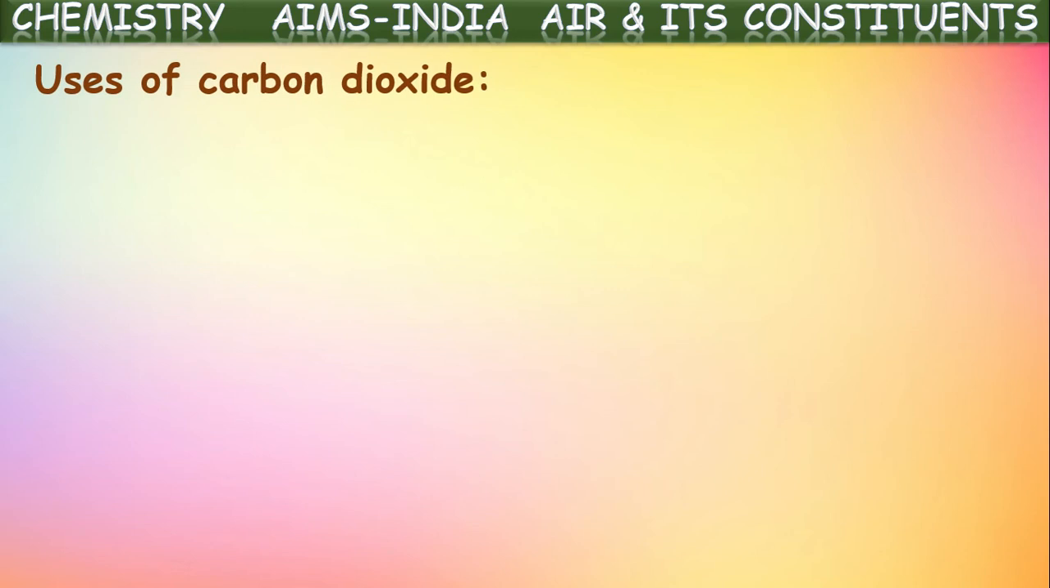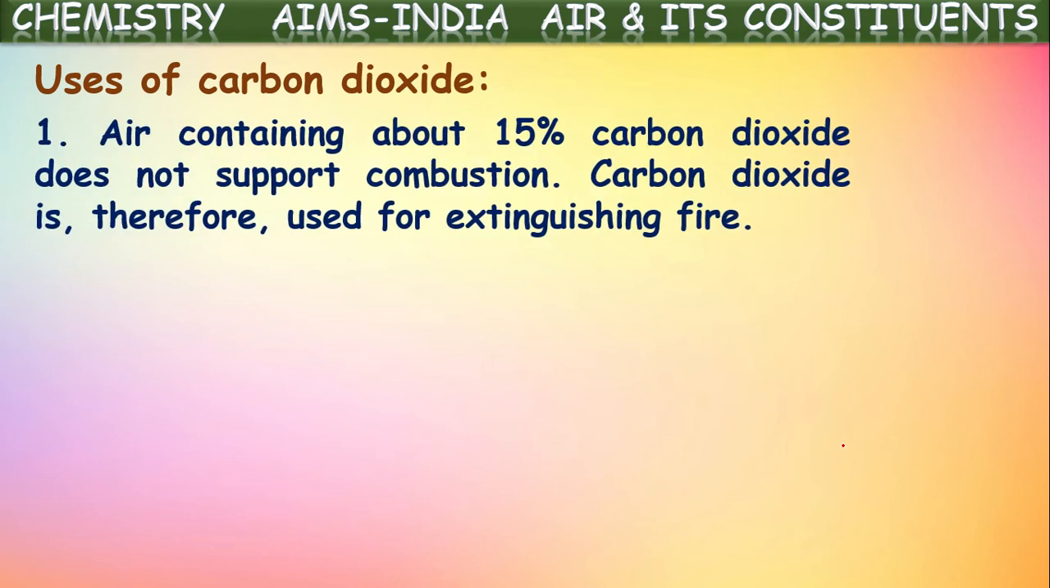Now let us see the uses of carbon dioxide. Is this carbon dioxide useful? Of course, yes. Air containing about 15% of carbon dioxide does not support combustion. As carbon dioxide is a non-supporter of combustion, if there is much carbon dioxide in the atmosphere, that air won't support the combustion of fuels. That is why carbon dioxide is used for extinguishing fire.